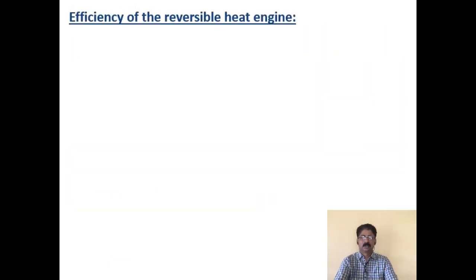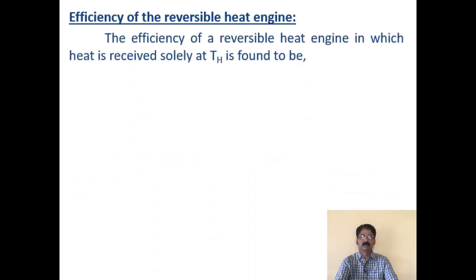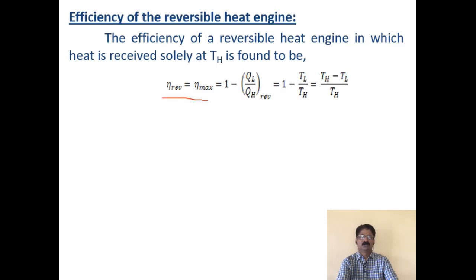Now let us understand the efficiency of the reversible heat engine. The efficiency of a reversible heat engine, wherein the heat is received from a high temperature reservoir at temperature TH, is given by eta reversible equals eta max, as we discussed in the previous lecture. The efficiency of reversible heat engines is always the highest, or maximum. That is why they are used as the standard or reference for comparison of the efficiencies of actual engines. It is given by 1 minus QL by QH for a reversible process.